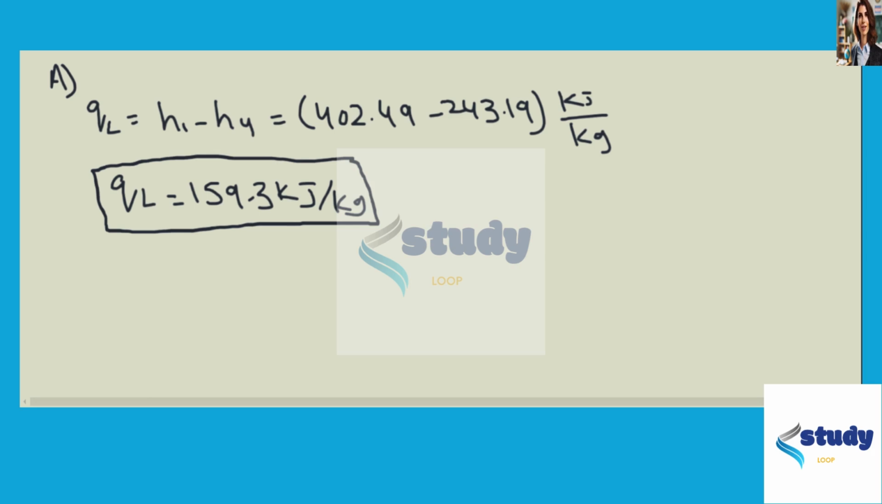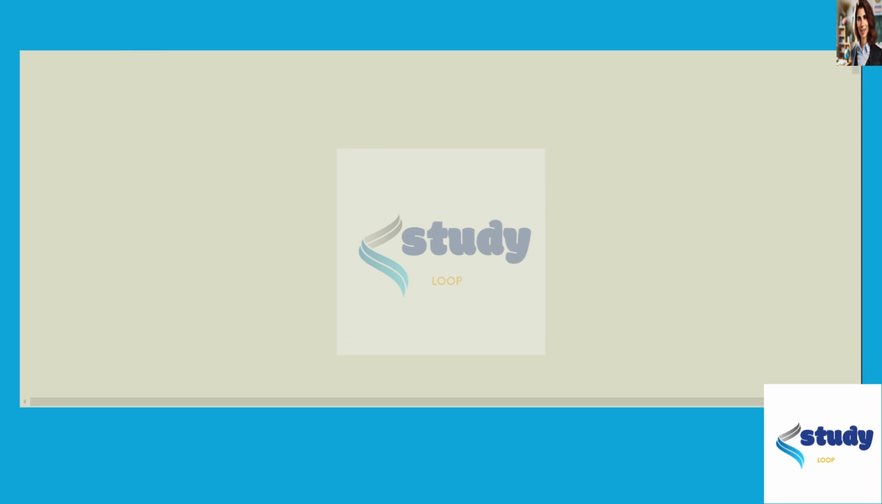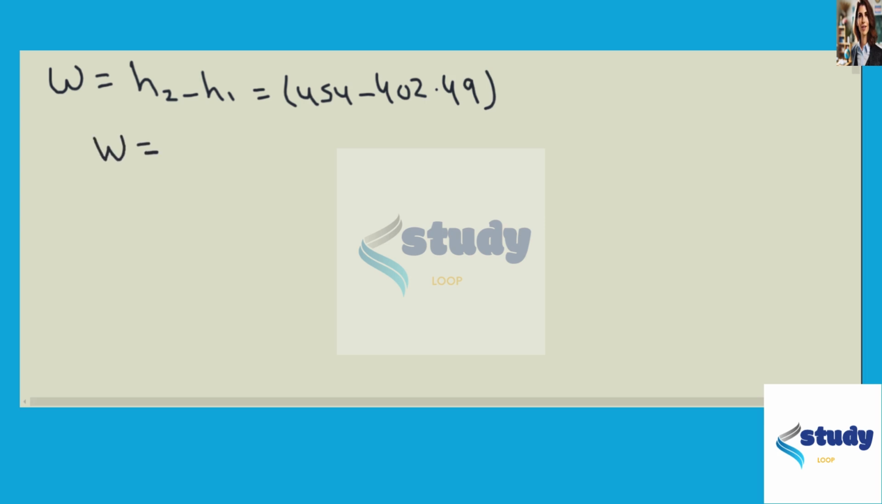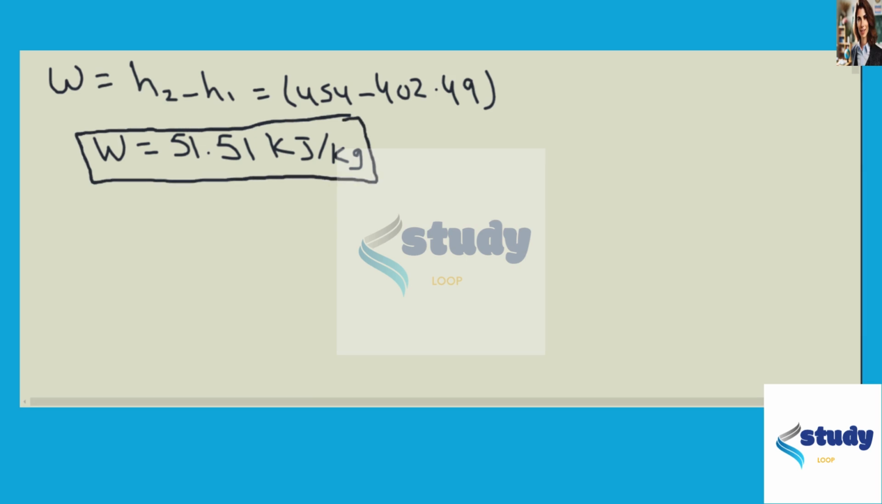In the first part, the other thing we have to find is work input, which is equal to H2 minus H1, and here H2 is equal to 454 minus 402.49. When we solve this, we get work input is equal to 51.51 kilojoule per kg, which is the second answer of the first question.